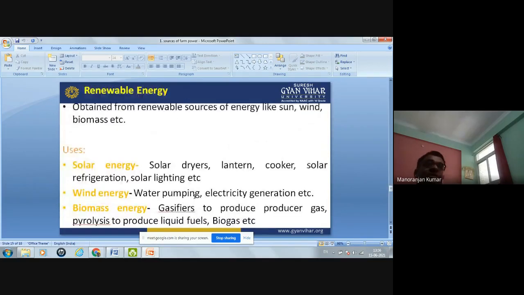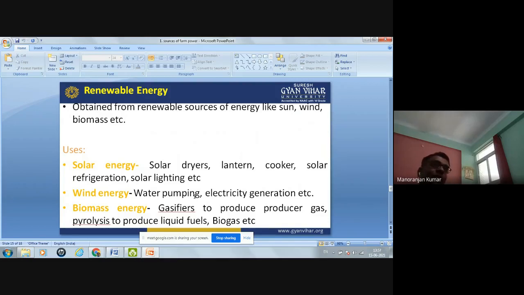Now, the last one is renewable energy. There are two types of energy available: one is renewable energy, and the other is non-renewable energy. Renewable energy means that type of energy which you can create again and again. That energy is known as renewable energy.